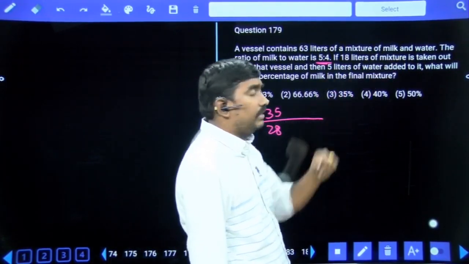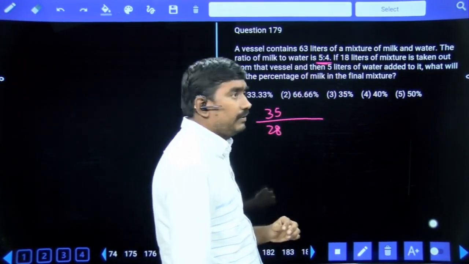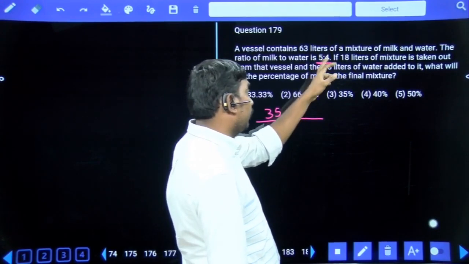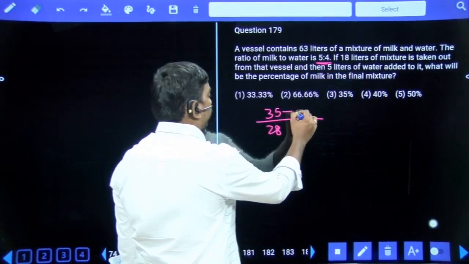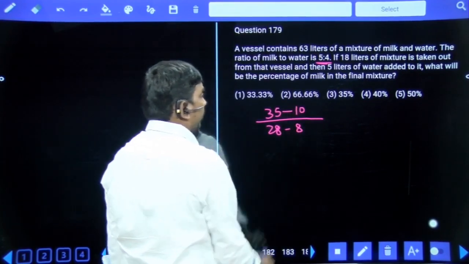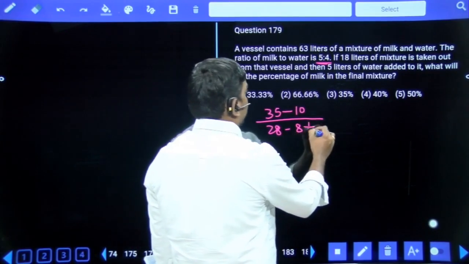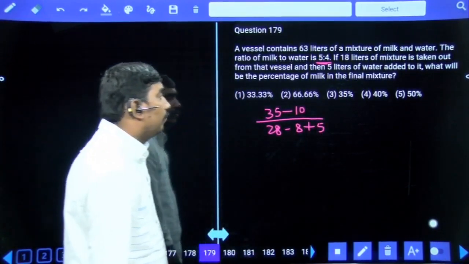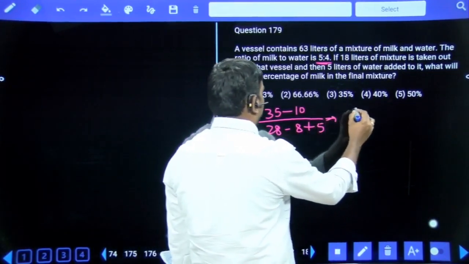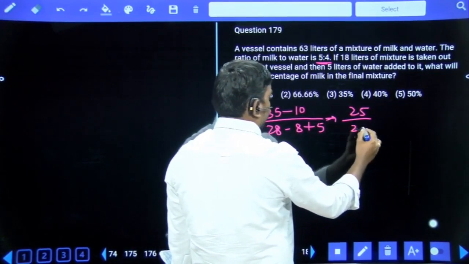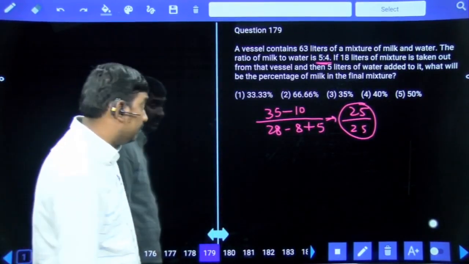18 liters of the mixture is taken out. 18 liters were also taken out in the ratio of 5:4 only. 5 plus 4, 9 parts value 18, 1 part value 2 liters. 5 twos are 10, 4 twos are 8 liters are taken out. And then 5 liters of water is added to it. What will be the percentage of milk in the final mixture? Remaining milk is 25, remaining water also 25. 1:1, percentage of milk is 50%.